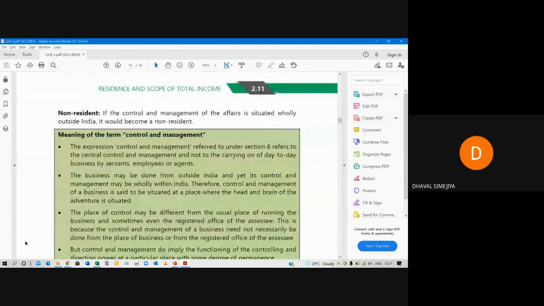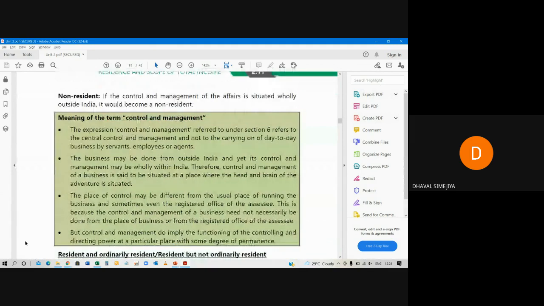First point. The expression control and management refers, under section 6, to the central control and management, and not to carrying on day-to-day business by servants and employees. It means the decision making will be done from India only. It's not like the day-to-day activities are done in India, but the CEO, CFO and promoters are outside India, managing the business from outside India. It's not day-to-day activity. Control and management should be in India.